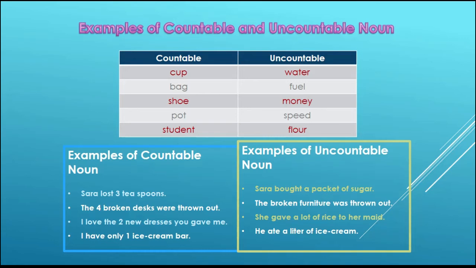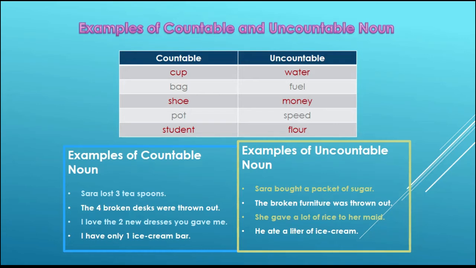Here in these examples, in the first example, Sarah bought a packet of sugar. We have used the article a, but we have also used a unit to show the amount of the uncountable noun. Here we are using packet. We have counted the packet of sugar, not the sugar itself. And in the last example, he ate a liter of ice cream.